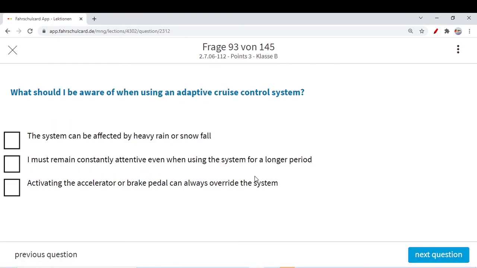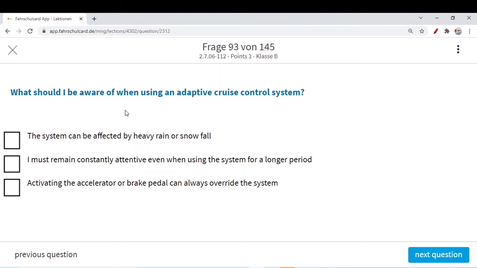What should I be aware of when using an adaptive cruise control system? It's an advanced type of cruise control system. This we have already discussed. The system can be affected by heavy rainfall or snow. We know what this adaptive cruise control system does for us.